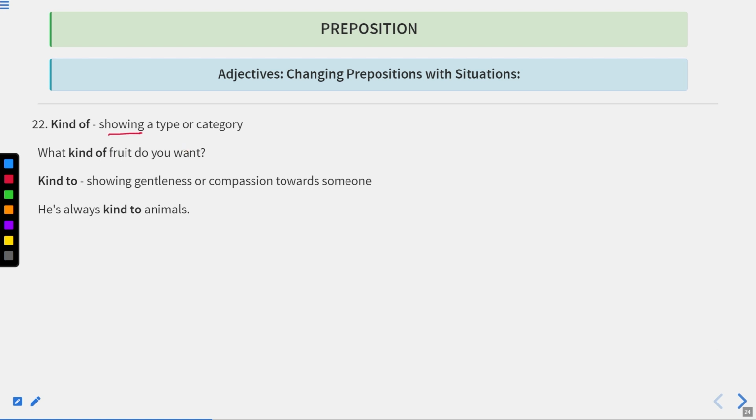Okay, now let us move to the next one. Kind of, showing a type or category. What kind of fruit do you want? So this is kind of, which shows the category of something. Kind to means when you're generous, gentle, and show gentle or polite behavior towards another person, that means you're kind to that person. Showing gentleness or compassion towards someone. He is always kind to animals. It means he's always gentle towards the animals, or he always behaves politely with the animals.